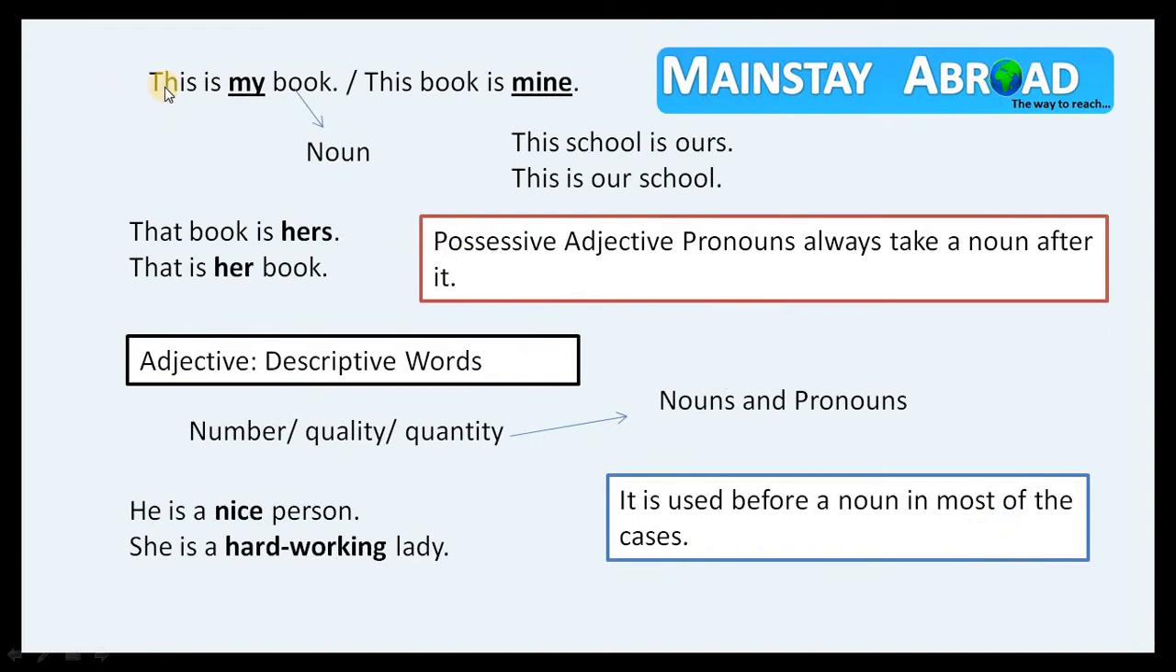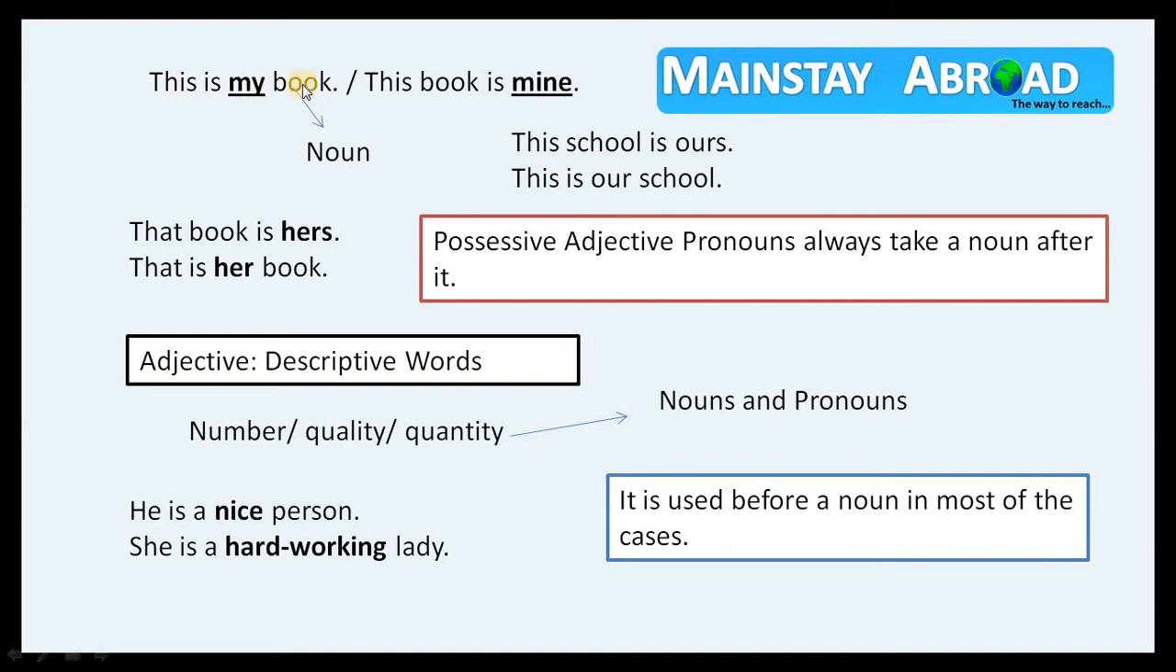Let's take some examples of how to use possessive and possessive adjective pronouns. This is my book. Notice my is used before a noun, and as it is before a noun, that's why it is a possessive adjective pronoun. This book is mine. Here the speaker is showing his or her direct possession. So my also means mera and mine also means mera, but the only thing is we are giving emphasis here: this book is mine and this is my book.